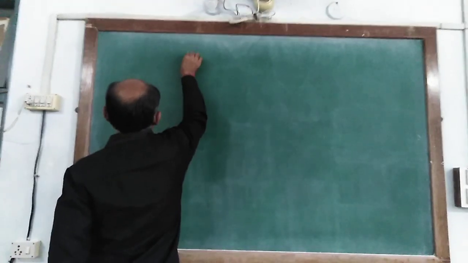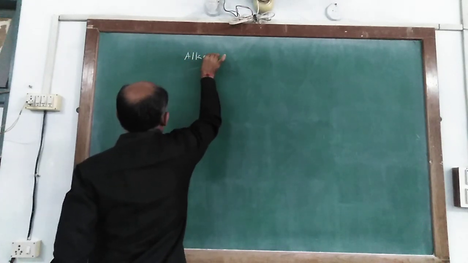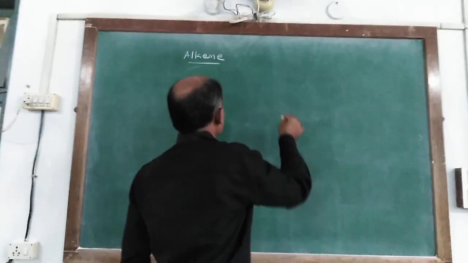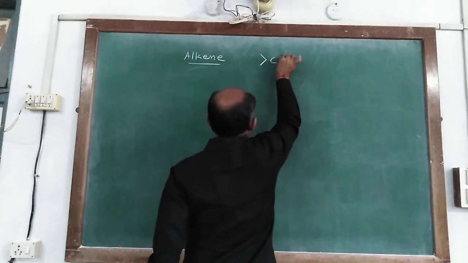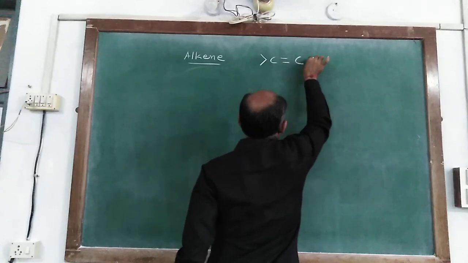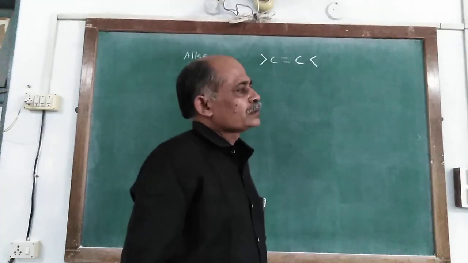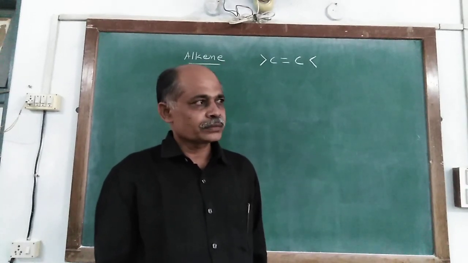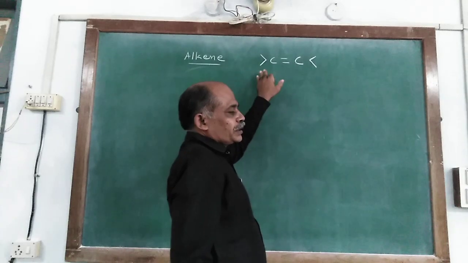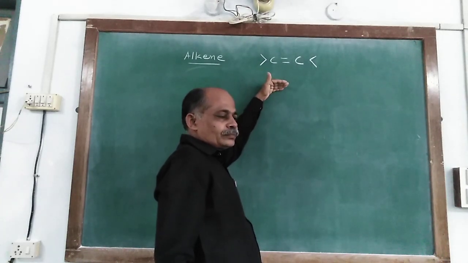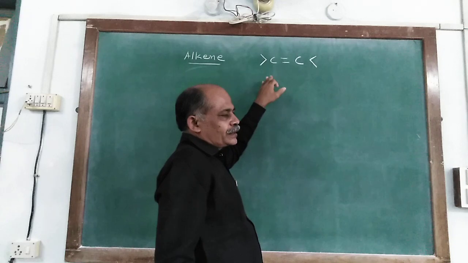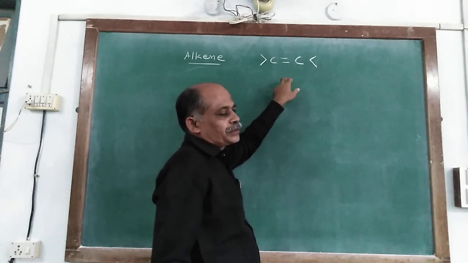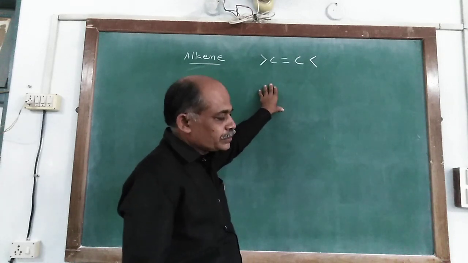IUPAC nomenclature of alkene compounds having a minimum of one double bond between carbon and carbon atoms. In hydrocarbon compounds, if at least one double bond is present between two carbon atoms, it is known as an alkene compound.